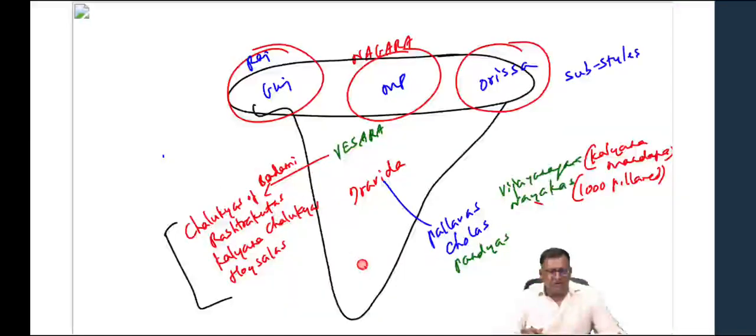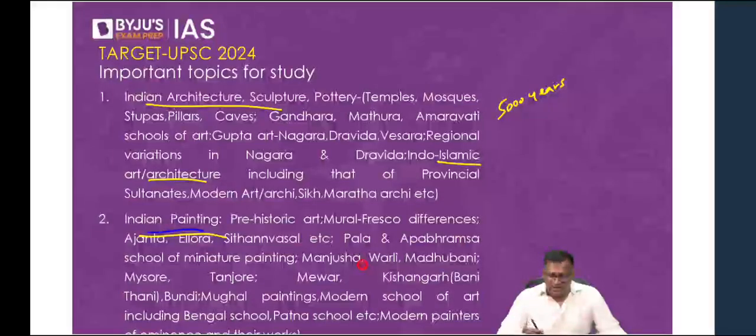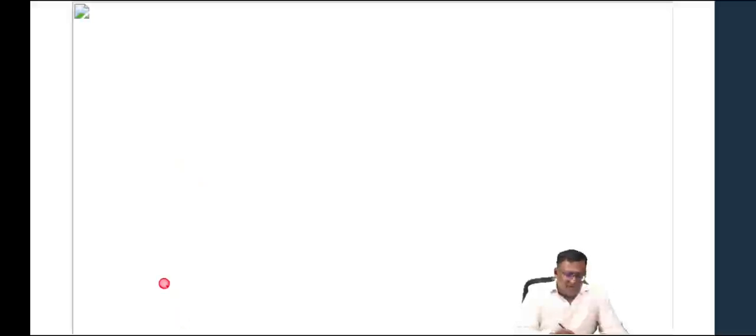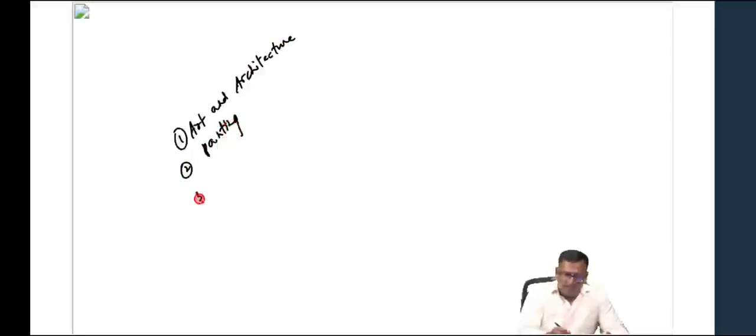Now, in these topics I've shortlisted, these 8 topics are very important. So please make a special study of these 8 topics from the point of view of mains, not only mains but also prelims, but mostly from the mains point of view. So number 1 is art and architecture. Art and architecture, very important from the exam point of view. Then painting, Indian painting, then literature. Number 4, dance, music.